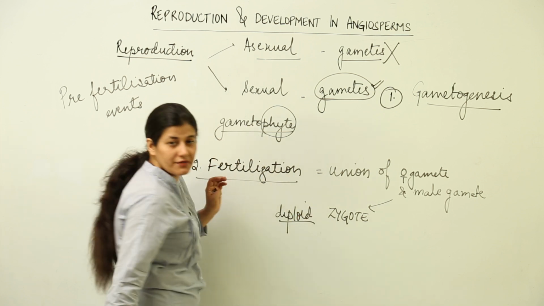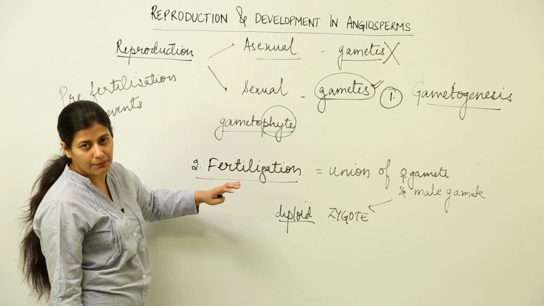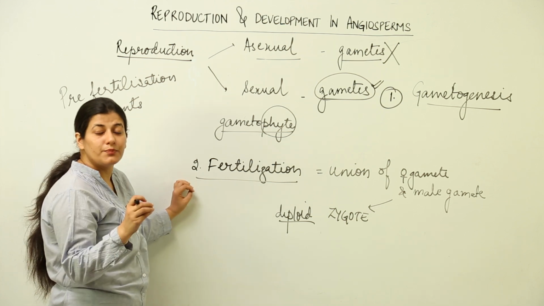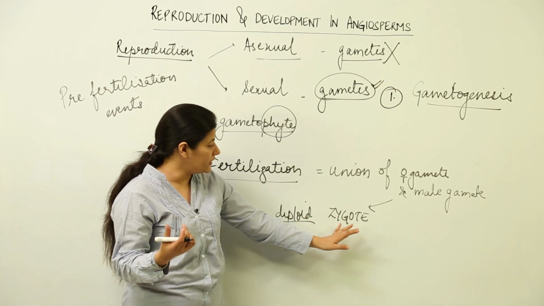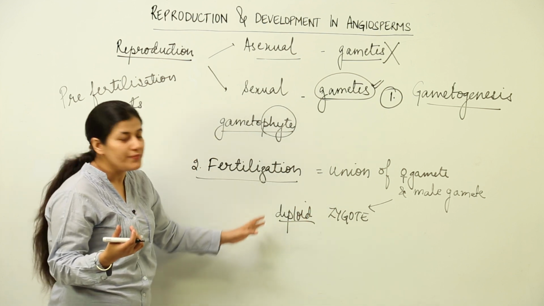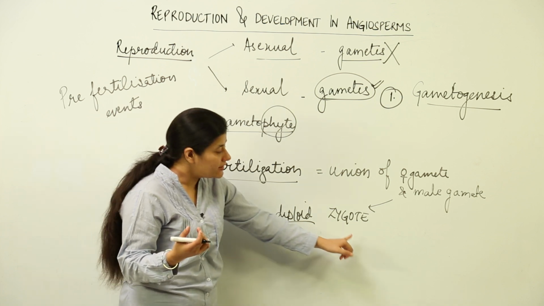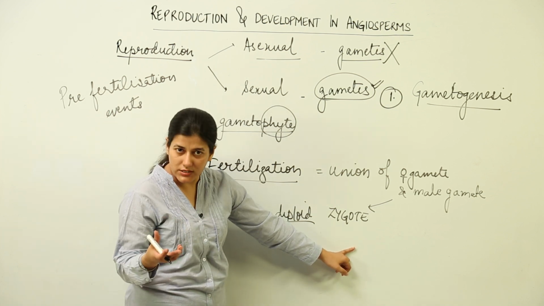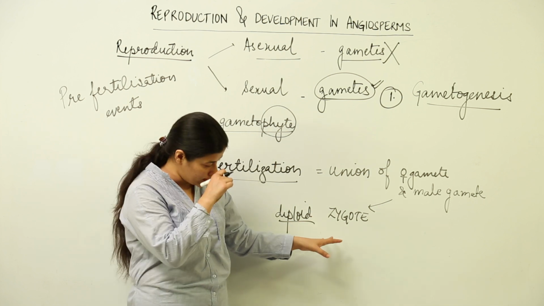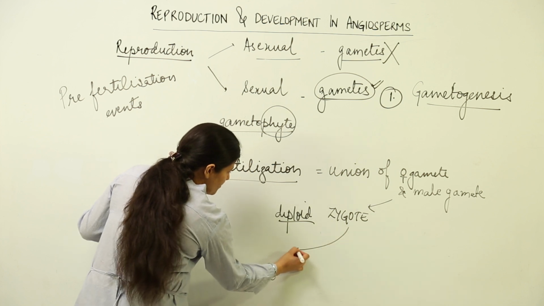Now here again I would emphasize that depending on the type of plant, whether it is haploid or diploid, not just the plant, any organism, it would depend whether the organism has to undergo meiosis or not. Supposedly the resultant organism that is to be formed is haploid, then the zygote would undergo meiosis. If not, then it would undergo the simple division of mitosis, and the mitotic division would give rise to the embryo.